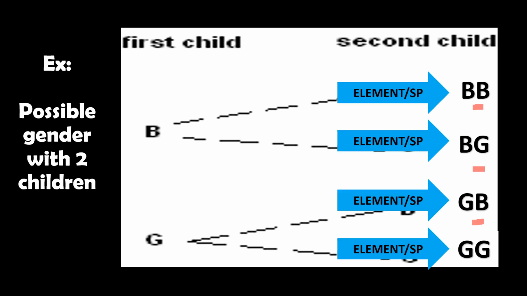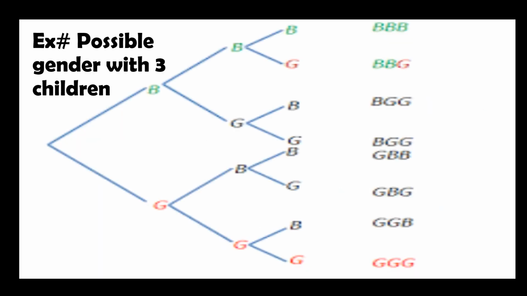Okay, possible gender with 2 children. Okay, boy, boy, boy, girl, girl, boy, girl, girl. Bawat isa dyan, tawag is an element. Kung ilan lahat ng posibleng lumabas, tawag doon sample space. Possible gender with 3 children. So it can be boy, boy, boy. That's an element. Boy, girl, girl, boy, boy, girl. Bawat isa niyan ay element.